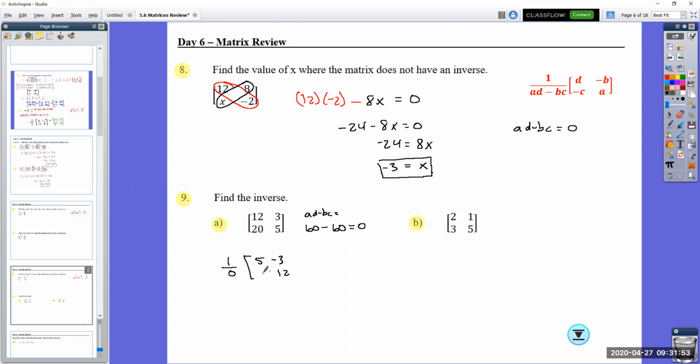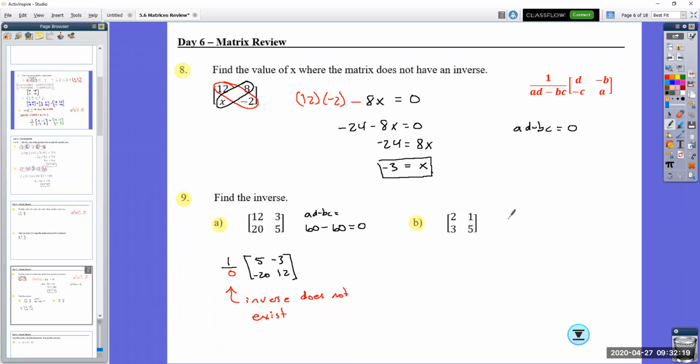I'm going to make the B and the C values negative. But remember, because I'm dividing by a 0, that's red. Inverse does not exist.